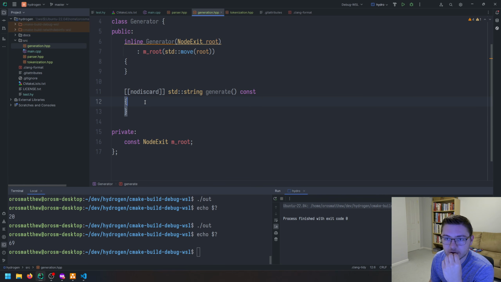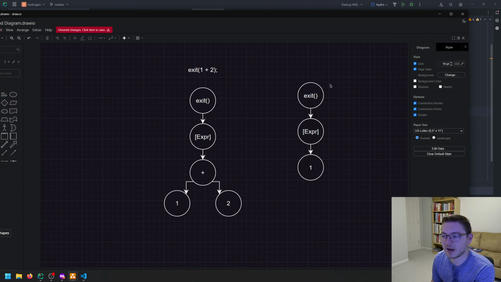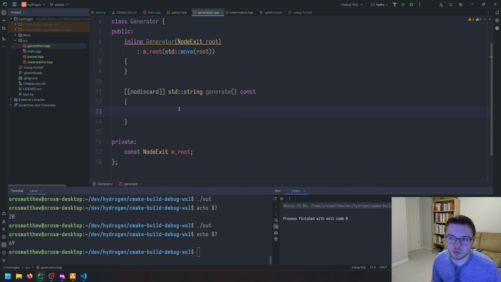So what we want to do, we're going to have a similar thing where we have different methods for generating each node. But for now, since we have such a simple parse tree, if we see an exit, we'll just generate the entire program right now. Actually, because we just start with a node exit, we can just generate this whole thing right now.